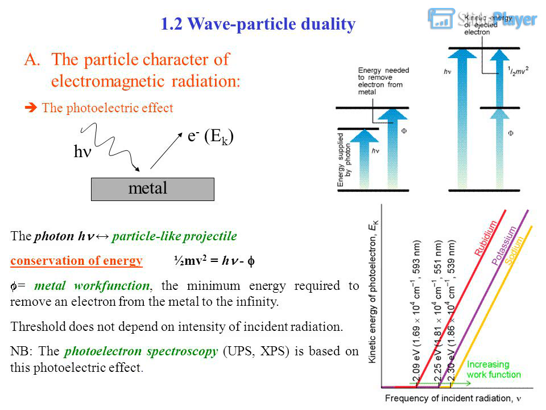The particle character of electromagnetic radiation. The photoelectric effect. The photon, hν, is a particle-like projectile. Conservation of energy: half mv squared equals hν minus Φ, the metal work function, the minimum energy required to remove an electron from the metal to infinity. The threshold does not depend on the intensity of the incident radiation. The photoelectron spectroscopy, UPS, XPS, is based on this photoelectric effect.